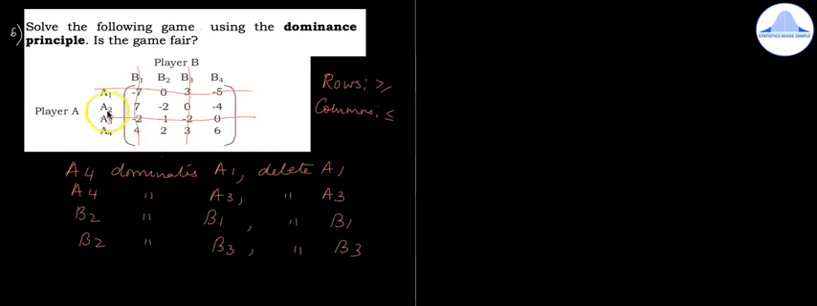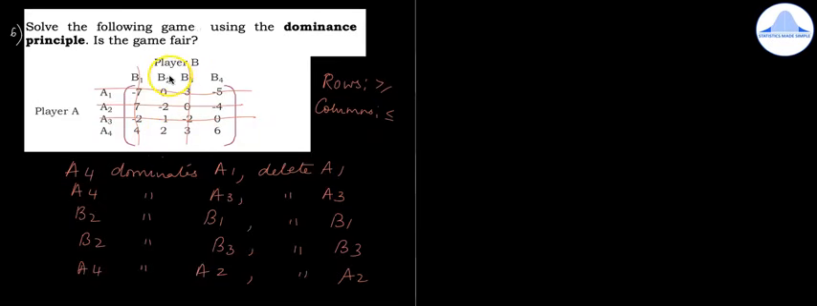So next you have to go back to the rows again. So for rows it should be greater. So now I'll compare A4 with A2. So 2 is greater than minus 2. 6 is greater than minus 4. So you'll get A4 dominates A2, delete A2. So now delete A2. Now you just have one row remaining, so you have to compare the columns, and for columns the payoff should be less than or equal to.